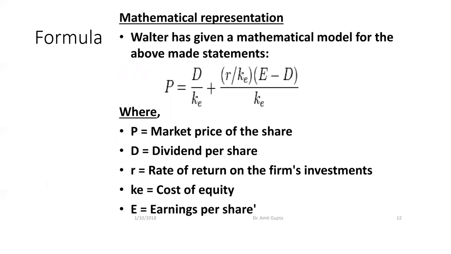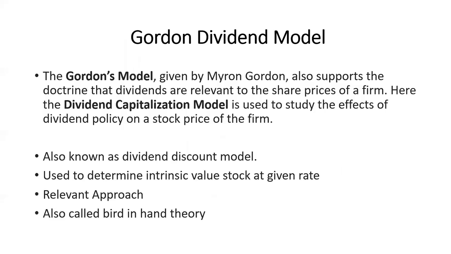Here, what has happened is that in equity financing, internal financing will be used. So the retained earning is also mentioned in the form of equity. So KE represents the cost of equity, E is equal to earning per share, then R is equal to rate of return on the firm's investment, D is the dividend per share, and P is the market price per share. Okay. So I hope this Walter model is clear to you.